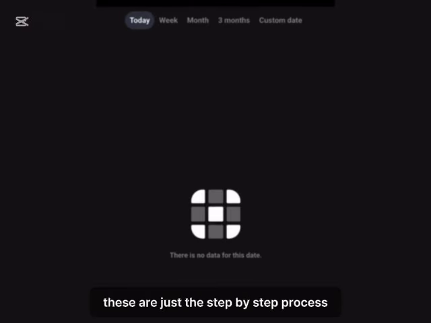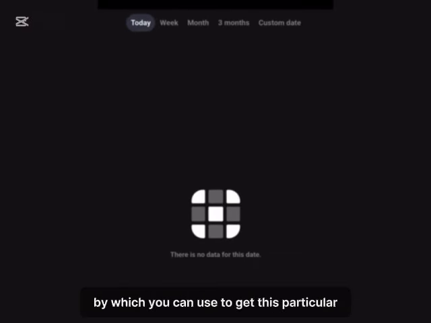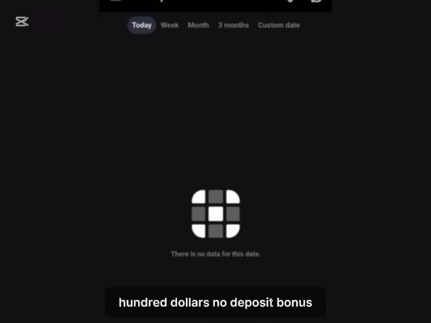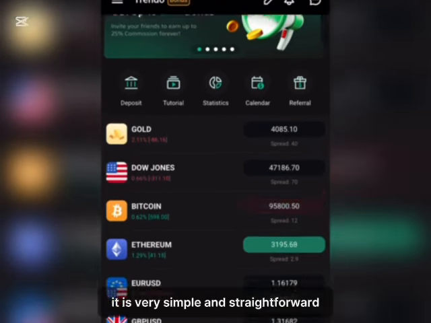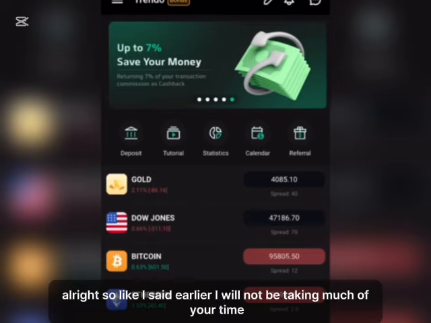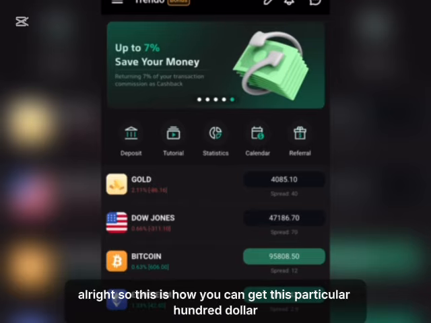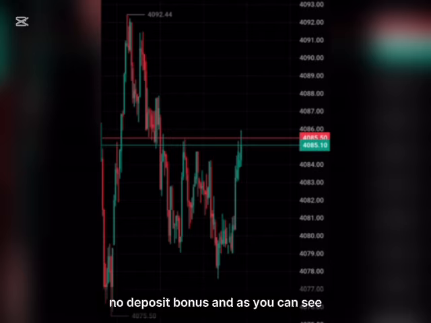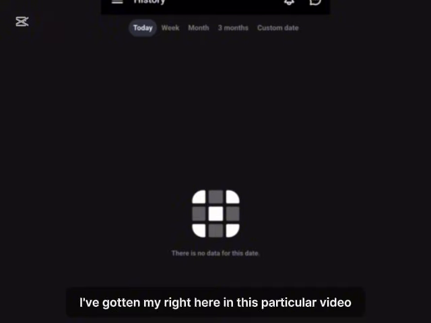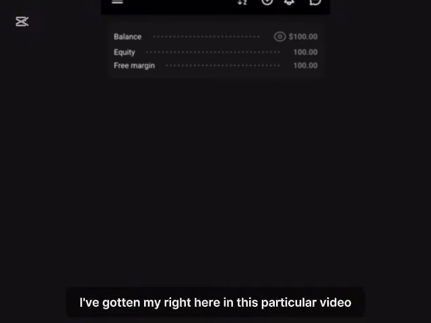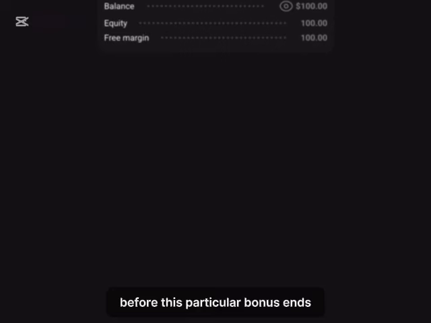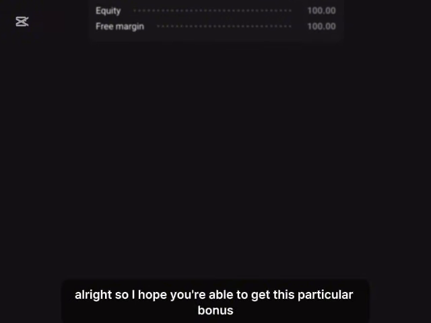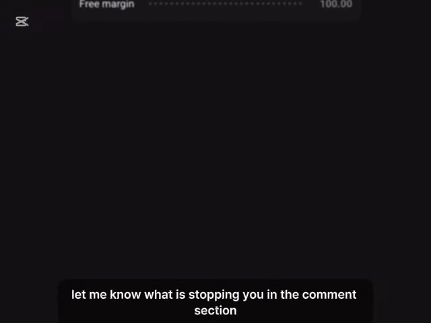So these are the step-by-step process by which you can get this particular $100 no deposit bonus. It is very simple and straightforward. Like I said earlier, I will not be taking much of your time. This is how you can get this $100 no deposit bonus, and as you can see, I've gotten mine right here in this video, and you should also hurry up to claim yours before this bonus ends. I hope you're able to get this bonus, and if you are not able to get it, let me know what is stopping you in the comment section.